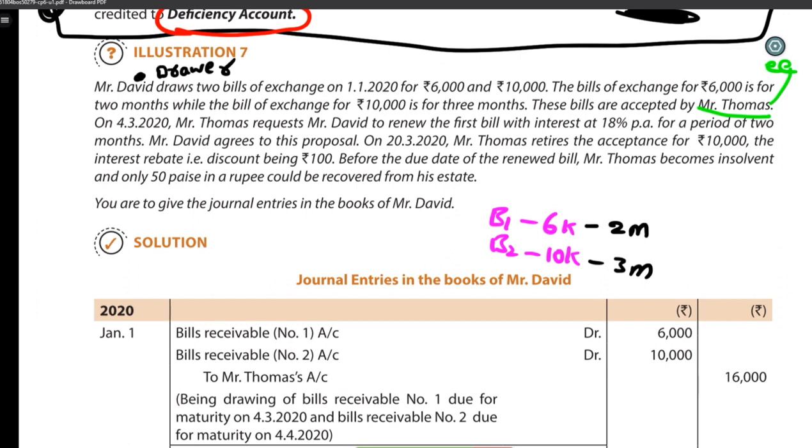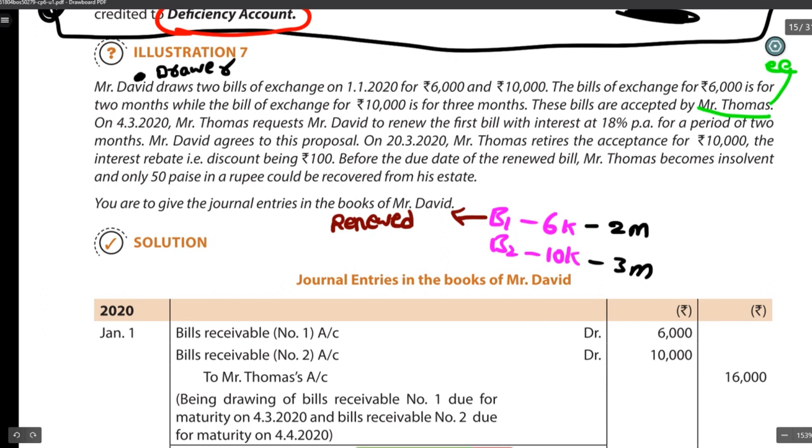On 4/3/2020, Mr. Thomas requests David to renew the first bill with an interest of 18% per annum for a period of 2 months. Okay, so the first bill is renewed.